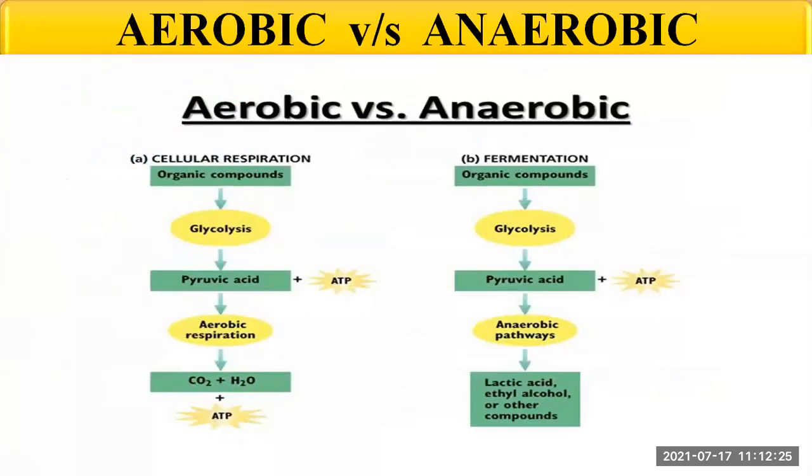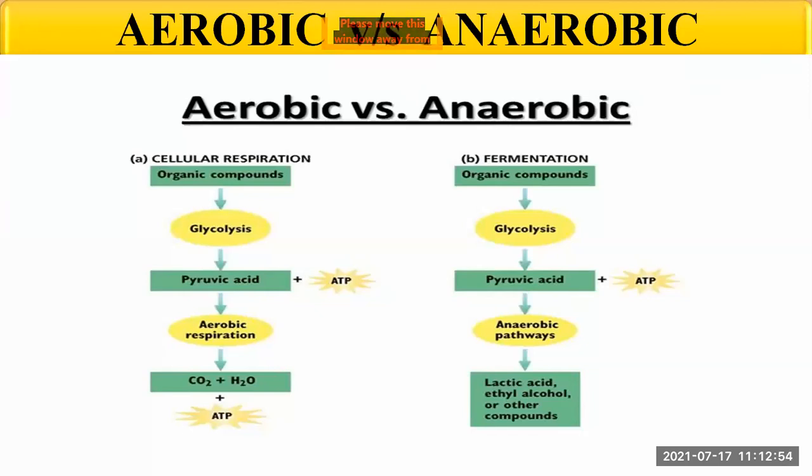So now see here, there is a comparison between aerobic and anaerobic respiration. First, in cellular respiration, organic compounds through glycolysis are converted into pyruvic acid, and ATP is released. Aerobic respiration forms carbon dioxide plus water, and there is a release of ATP.